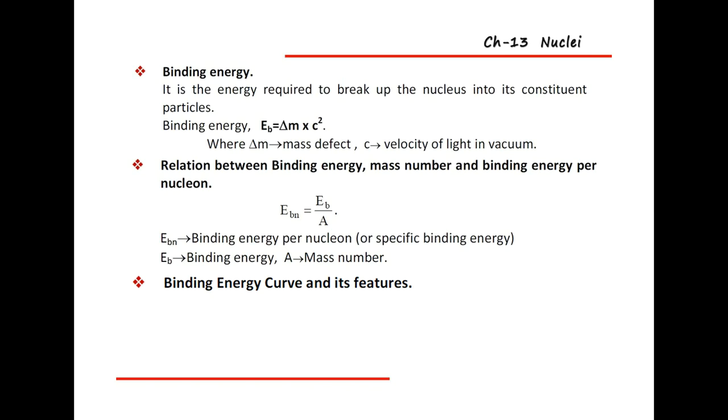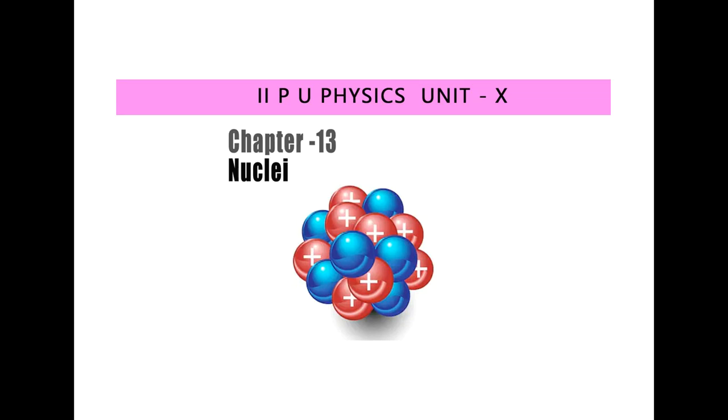In this, the relation E_BN is equal to E_B by A, where E_BN is the binding energy per nucleon, and it is the ratio of the binding energy to the mass number. Okay, so we'll see the binding energy curve and its features.